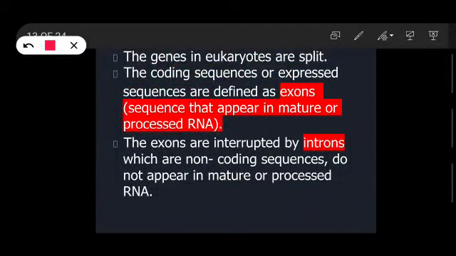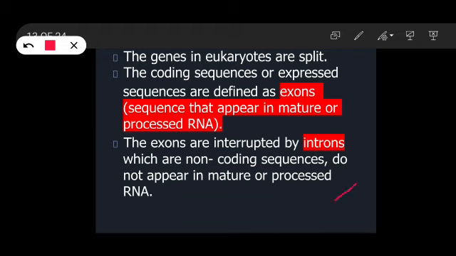The coding sequences or expressed sequences are defined as the exons. So exons are the coding sequences, the ones which code for a polypeptide or protein, and the exons are generally interrupted by the introns, which are the non-coding sequences.